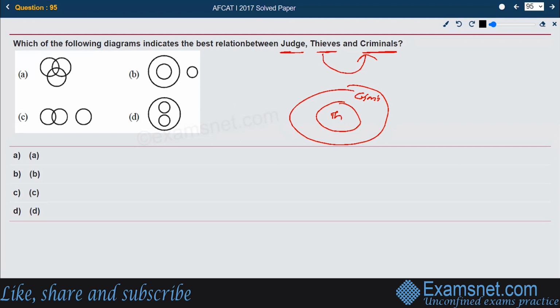Obviously everybody is under the law, but there is no direct connection that can be established, so we have to keep the judge outside. Every thief is a criminal and the judge is a separate space. That is the right answer, option number B.